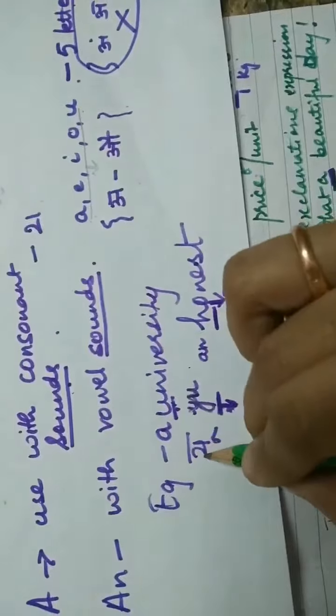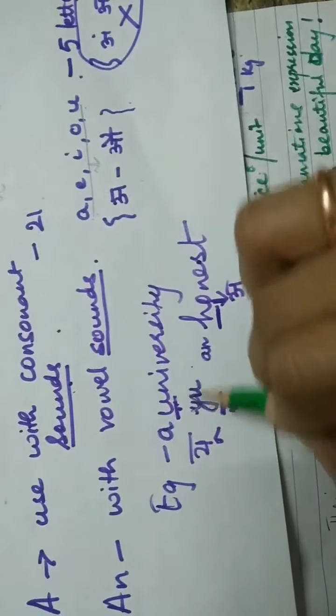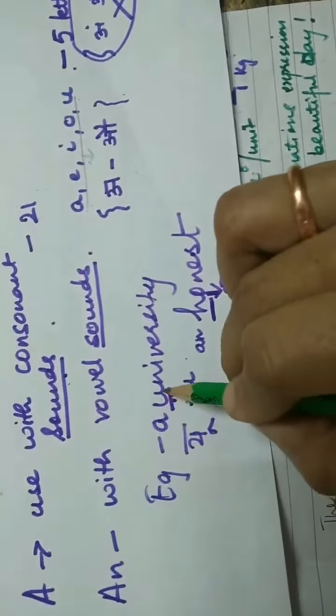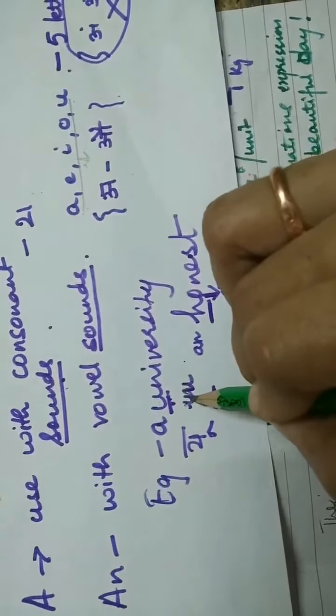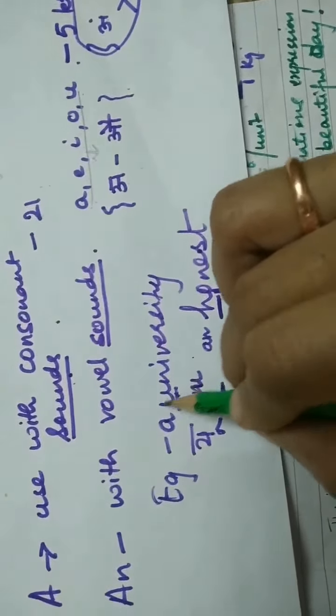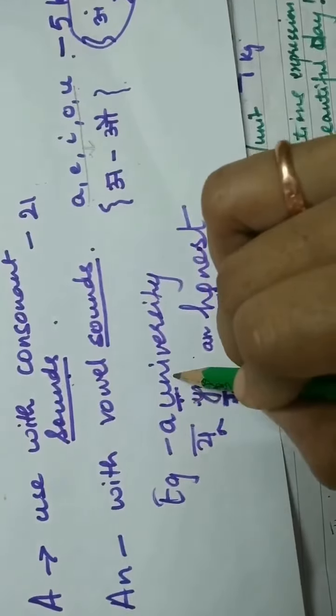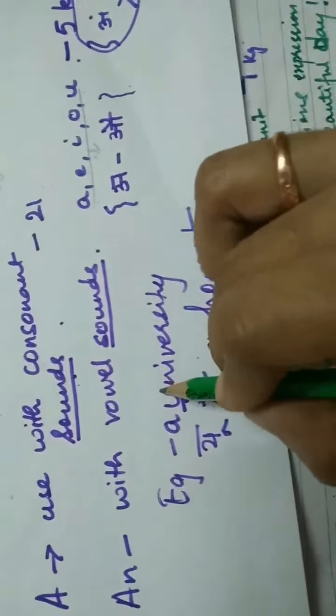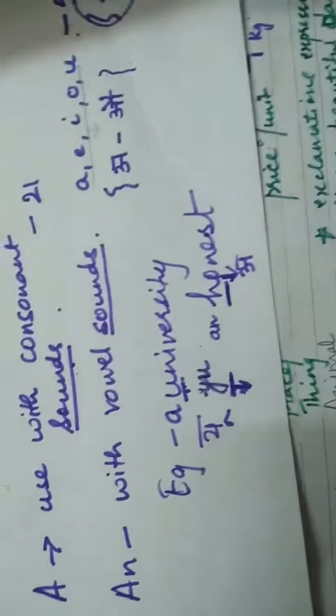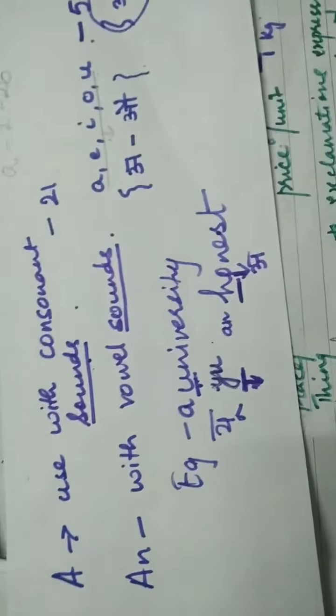So in Hindi we can write ya mein bada o ki matra. So you see, the starting sound of university is Y. So we will put a before university and not an, even though there is the letter U present over there. Okay, I hope this is clear to you.